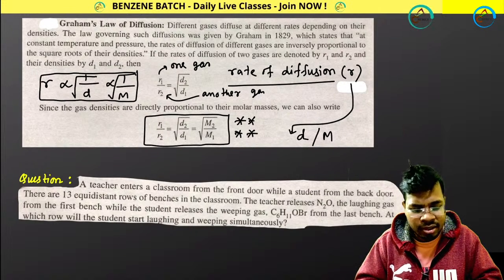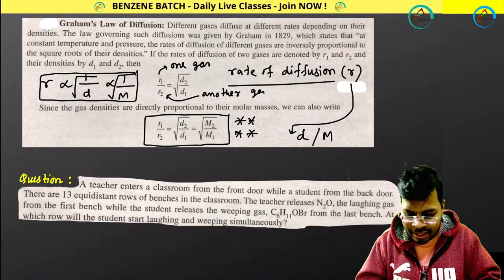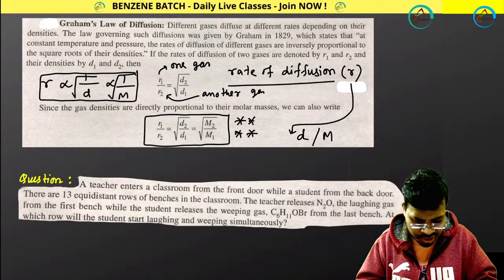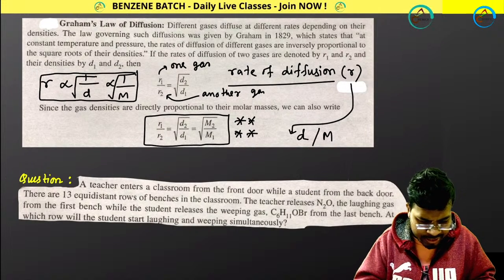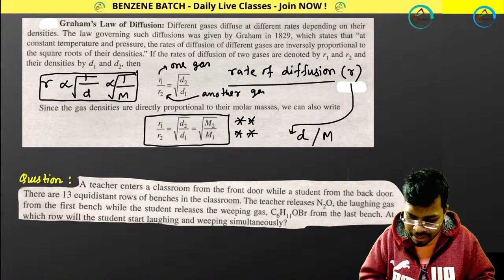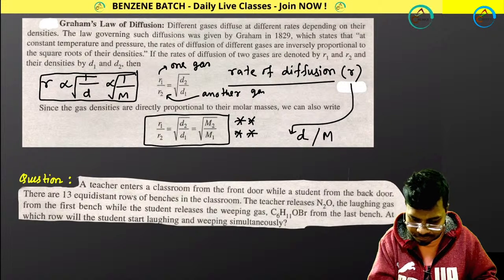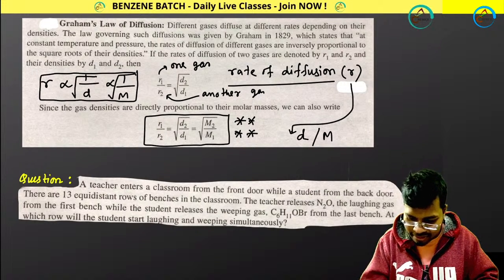Till then I am looking at another expression of rate of diffusion. I forgot the expression, so I am checking class 11-12 books. I think I can represent it with time as well, right? Please solve the numerical.